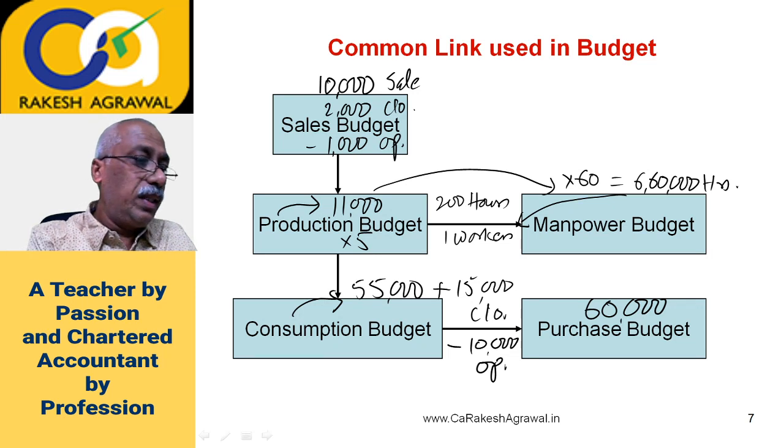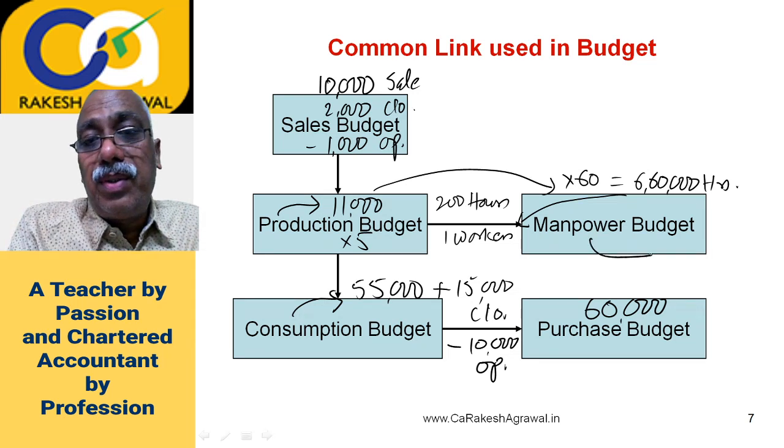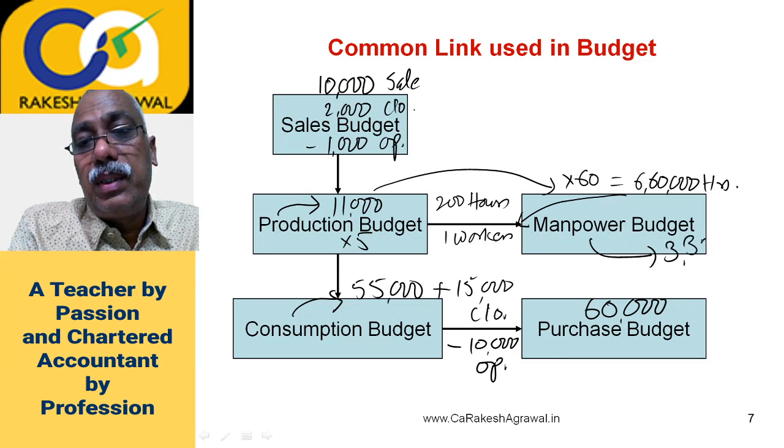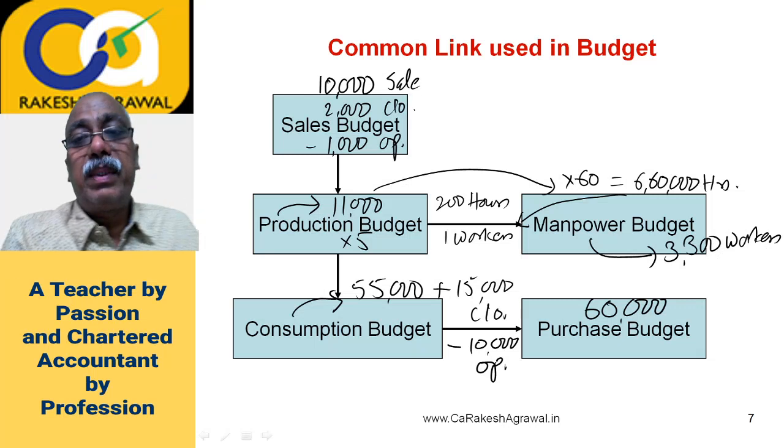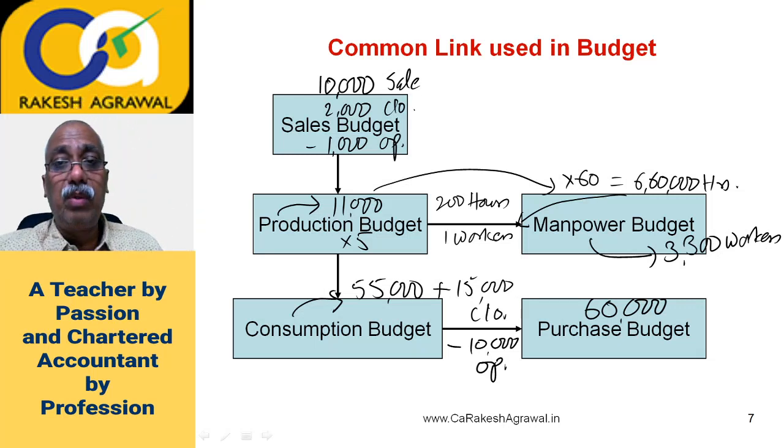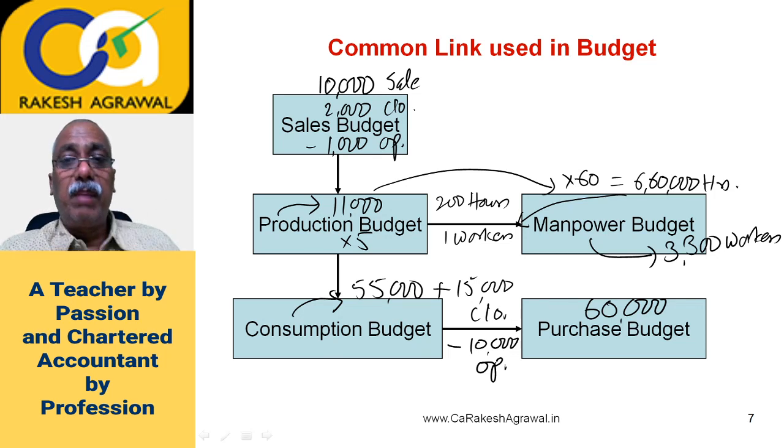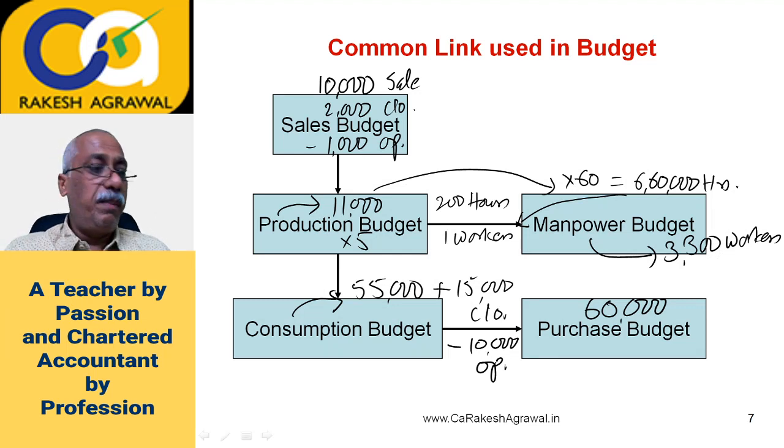So 6,60,000 divided by 200, you will get around 3,300 workers. 3,300 workers will be required. So your manpower budget is ready, which is useful to your HR manager, the human resource department. So they will arrange for suitable manpower. Manpower is one of the resources which is dependent on your production. So this is how you have to do the linking.